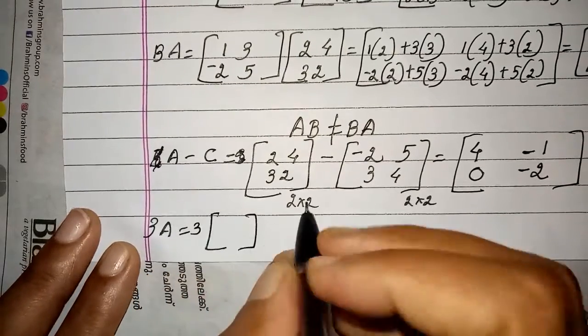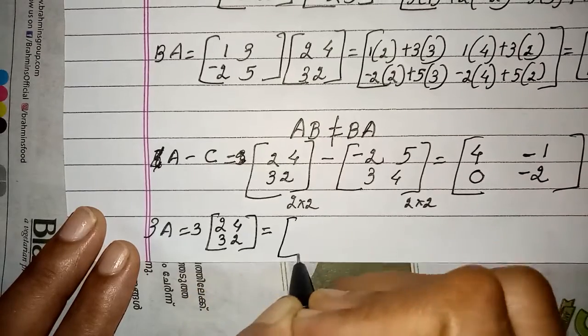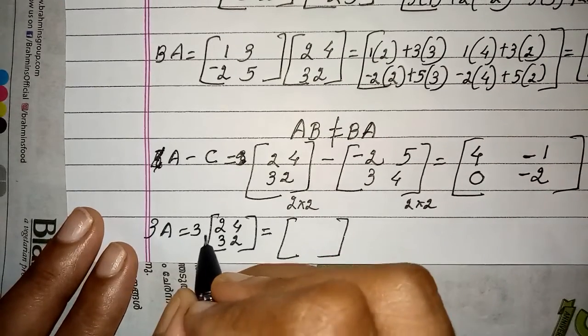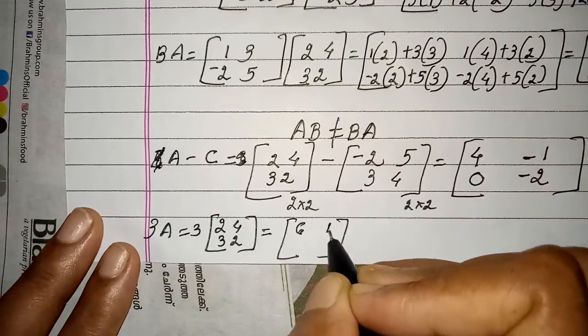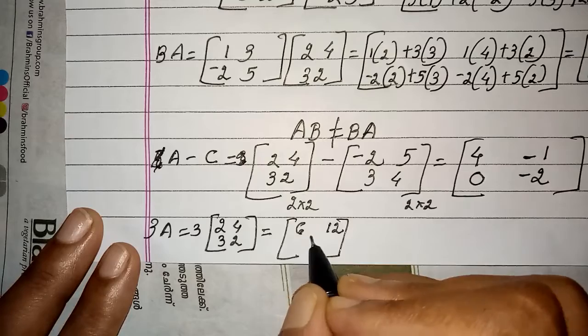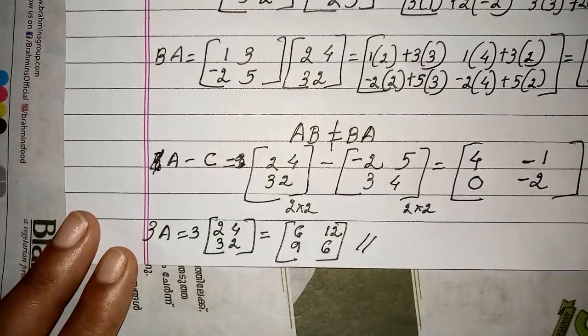3 times A, you already know this. You write this matrix 2, 4, 3, 2. Then what will you do here? Multiply 3. Scalar multiplication of a matrix. So 3 will go inside. 3 2s are 6, 3 4s are 12, 3 3s are 9, 3 2s are 6. So this is 3 times of A.